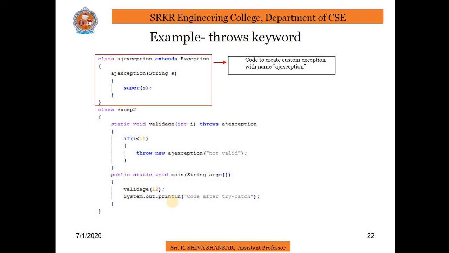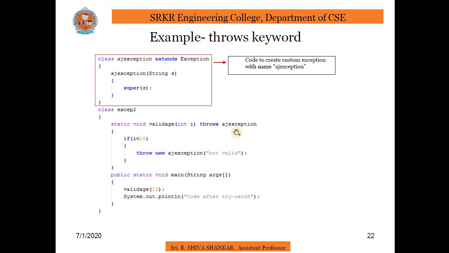Example. In this example, the exception is created by extending the Exception class and the custom exception is declared in the method validate(int i). If you see here, I have taken a class AgeException that extends Exception, to create a custom exception with the name AgeException. I have written a constructor here, a parameterized constructor with a string variable, and we are using the super keyword here also.